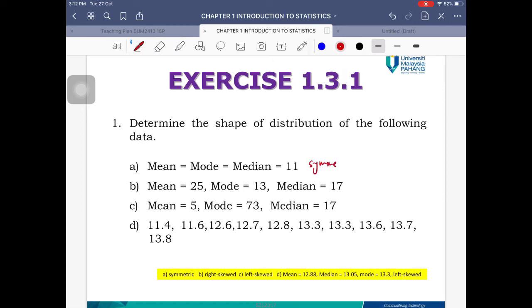Okay, for the first one, for A, we have the case that mean, median, and mode all have the same value, which is going to be 11. And we know that this is going to be a characteristic of data that is symmetric.